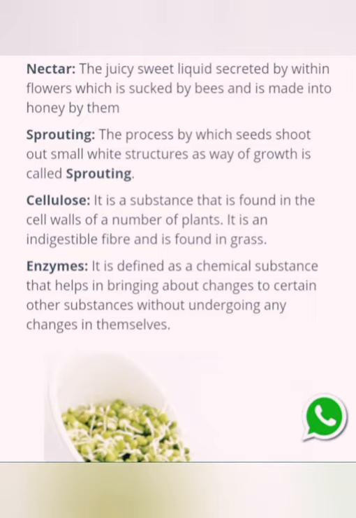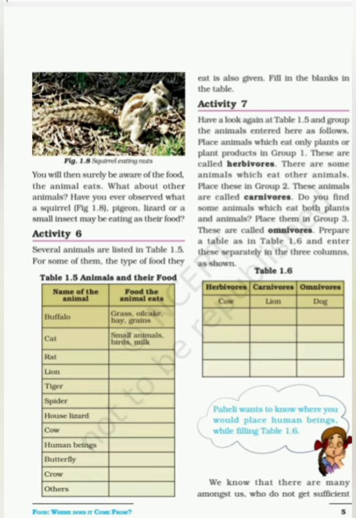Okay, now what are enzymes? Enzymes are defined as chemical substances. These are the chemicals that help in bringing about changes to certain other substances without undergoing any change in themselves, like the process of converting milk to curd, that is done by an enzyme. Enzymes are chemical substances.